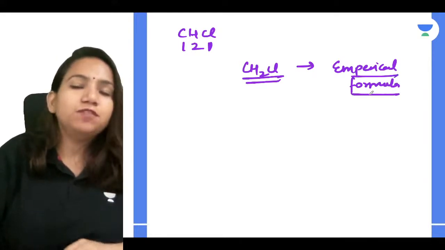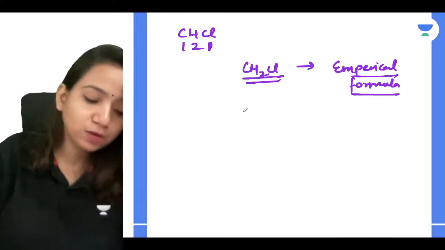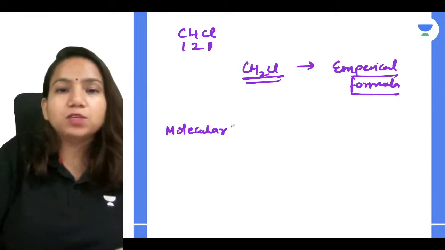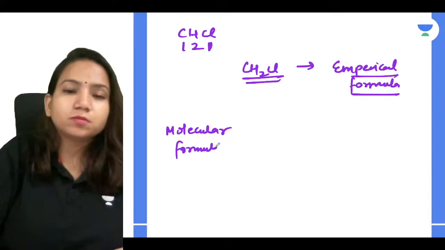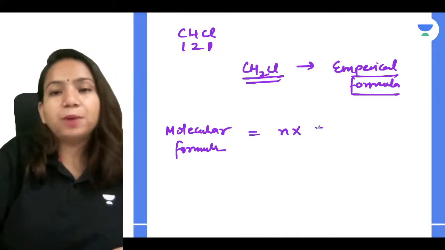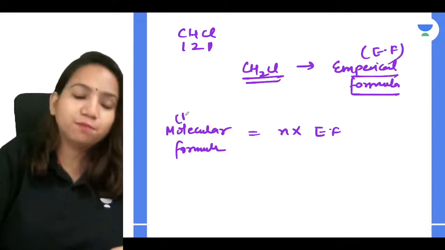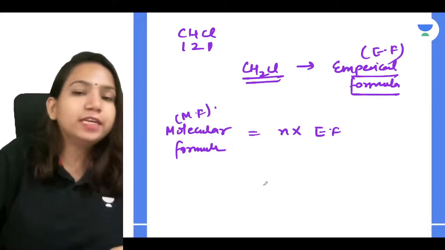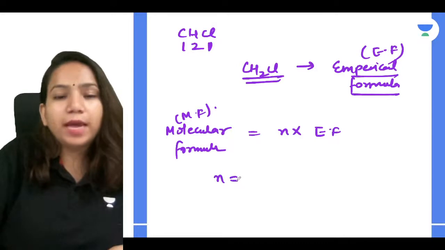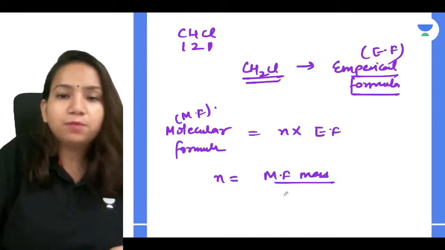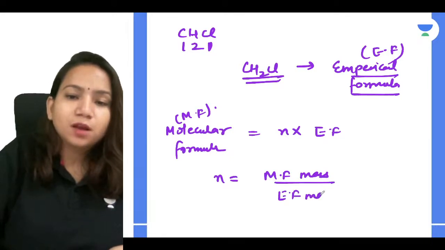Okay, guys. If this is the empirical formula, they have asked us to calculate the molecular formula. How will we calculate it? You know that molecular formula is equal to n into empirical formula. If I write empirical formula as EF and molecular formula as MF in short form, we don't have to write it again and again. So how can we find out n? n is molecular formula mass divided by empirical formula mass.